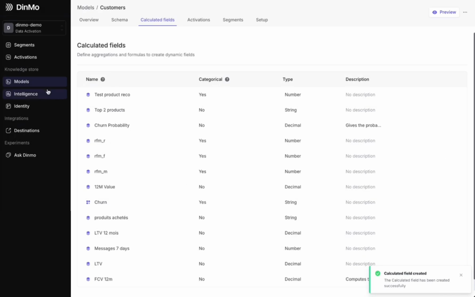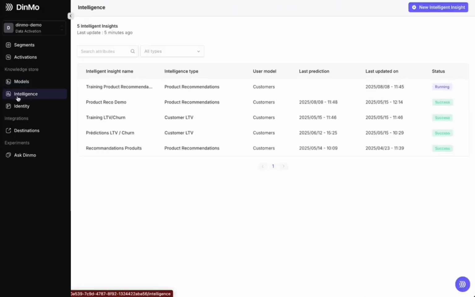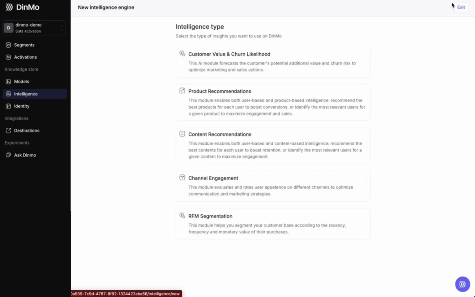Generally, for other types of intelligence, it will be the same. There's always training and predictions provided to potentially have, as we said, a churn risk, an LTV at 1 month, 2 months, 3 months, etc., content recommendations in a similar way, for a given person, their number 1 channel, their number 2 channel, their number 3 channel, and segmentation.